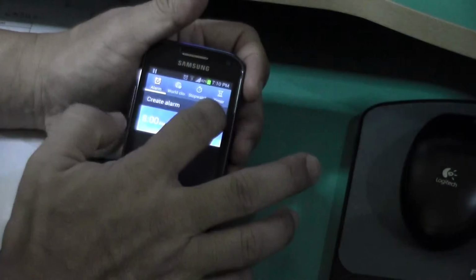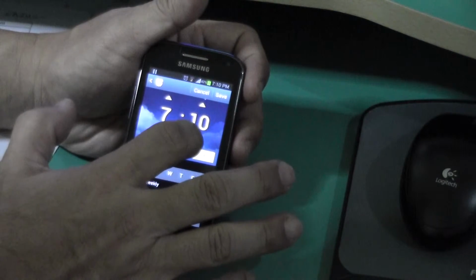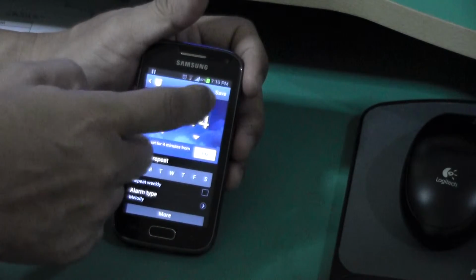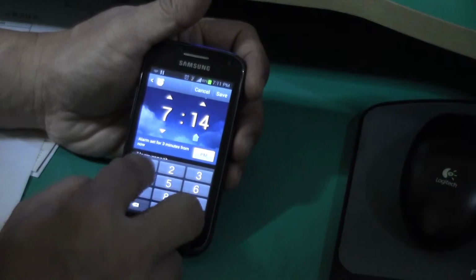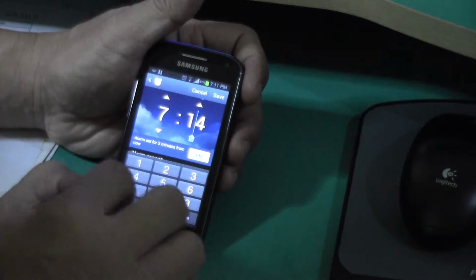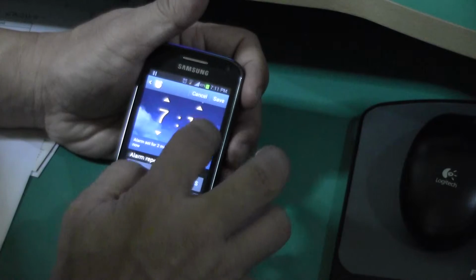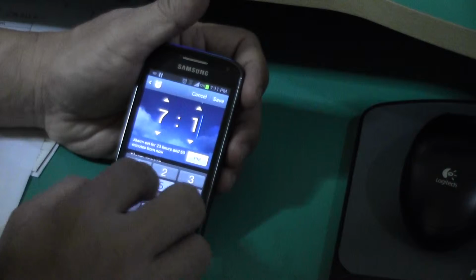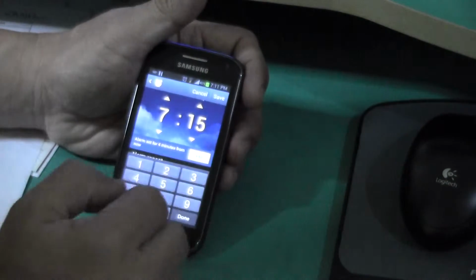So if you want to set an alarm, you just press add. Okay, and then you can see pressing the button up, or faster, 1-5. Will it allow me to do it? Okay, no. Okay, 1-5. Okay, 7:15. That's one way instead of pressing the up arrow and down.